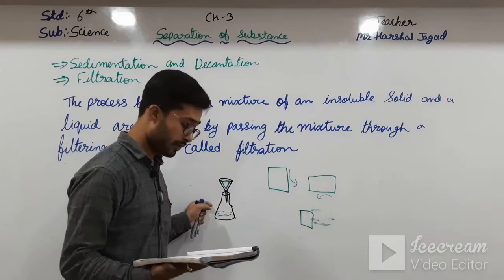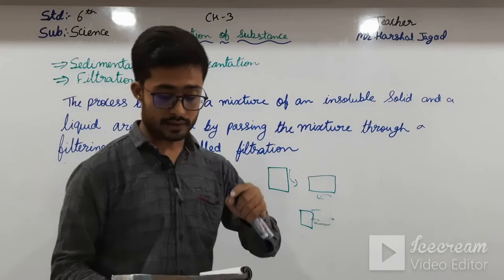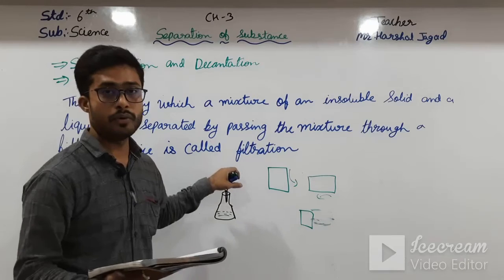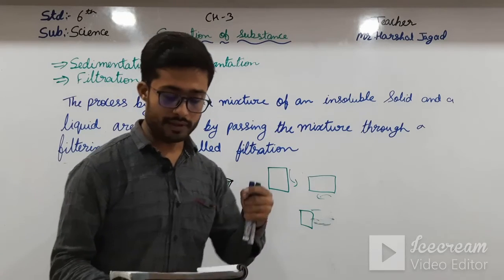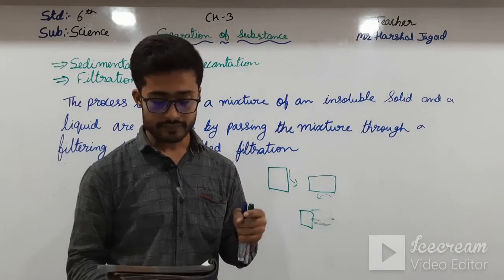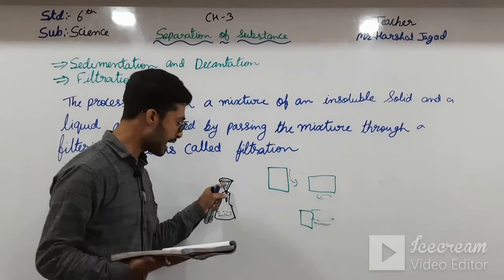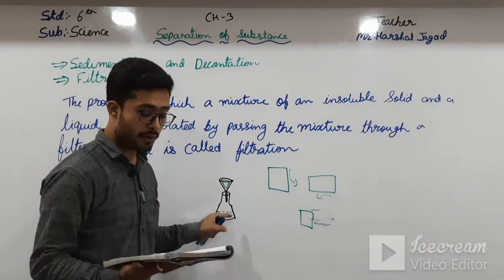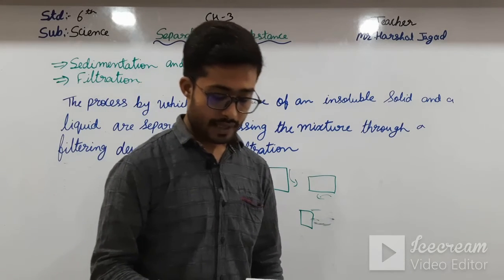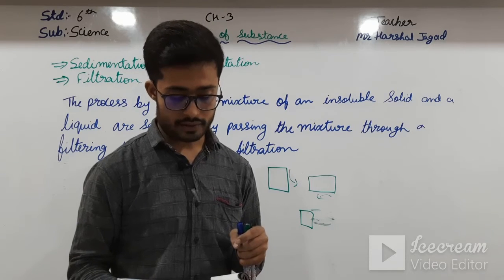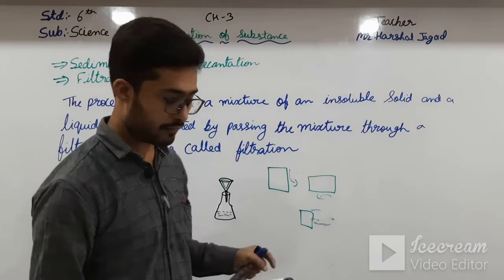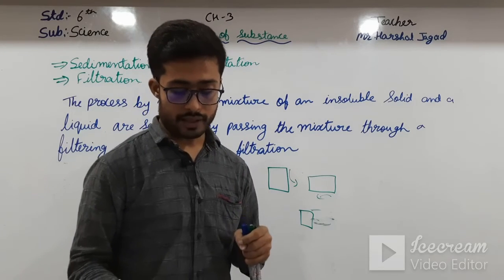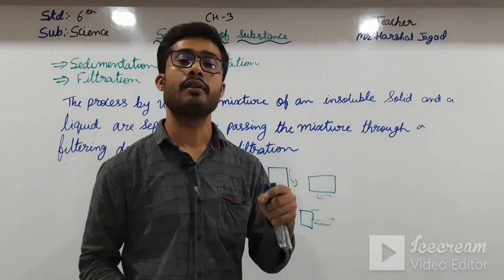Okay students, keep the funnel in the conical flask, and then stir the sand and water mixture and pour it slowly into the funnel. Observation: let us see that sand is collected in the filter paper, the sand will remain here, and all the liquid water will go and settle down in the conical flask. Conclusion: a mixture of sand and water can be separated by filtration.